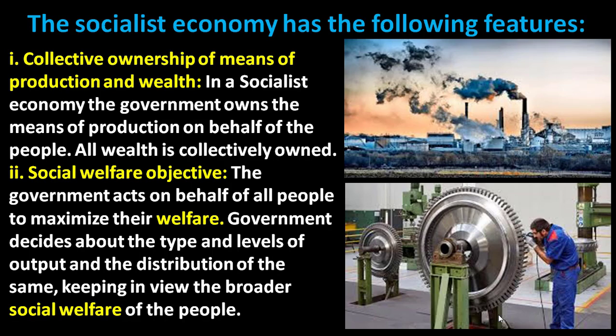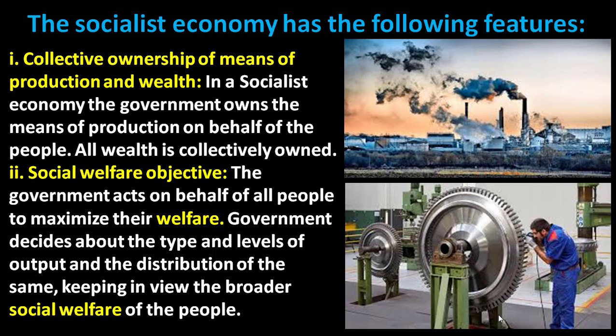That is the very important feature, the collective ownership of means of production and wealth. The government owns the means of production on behalf of the people, and everything is under its control. And the second one, social welfare objective. That is a very important feature of the socialist economy.